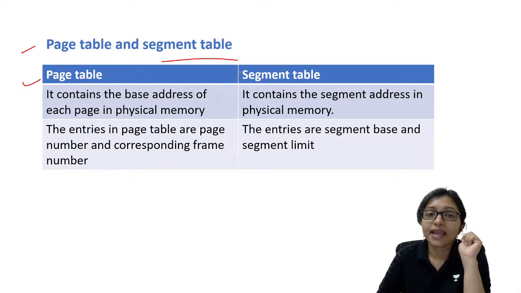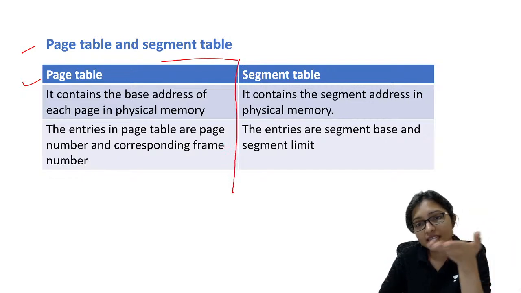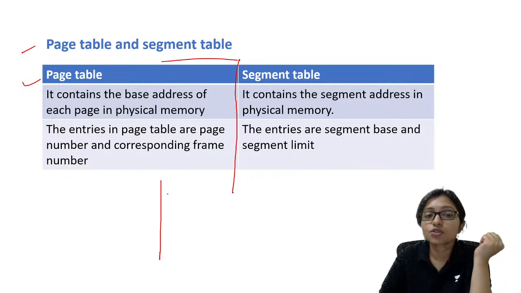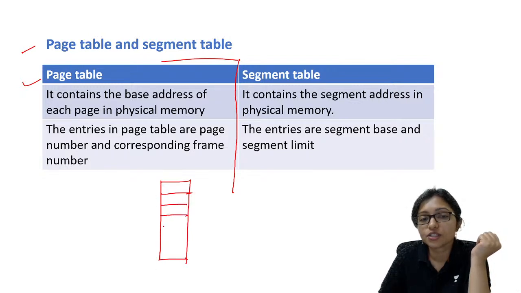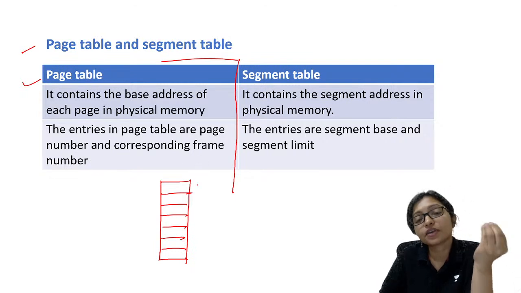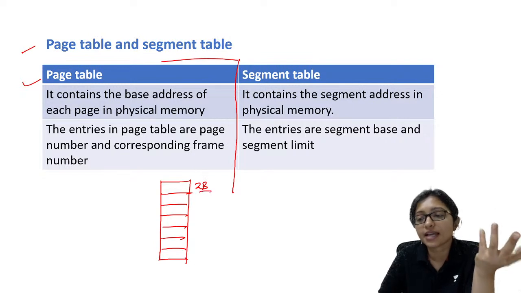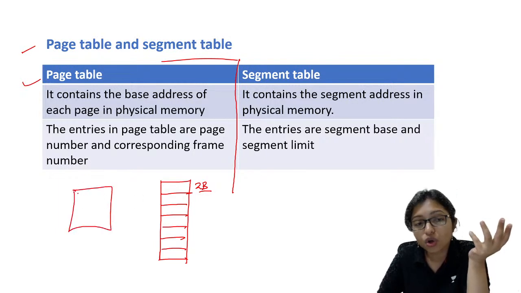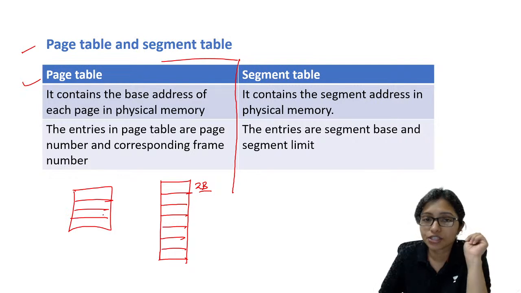Now see that. Page table and segment table. Page table is the paging technique. Segment table is the segmentation technique. Because page table means we are dividing into some fixed pages. There are some fixed pages and we are working on that only. Like we are fixing the page size, maybe my page size is 2 bytes. So I will store all the pages here in the page table.